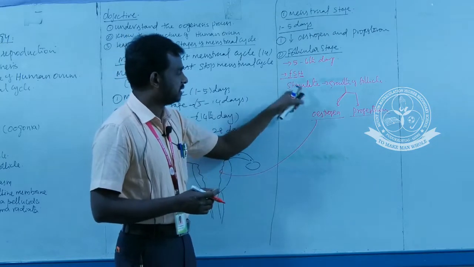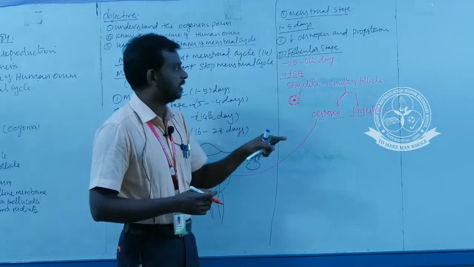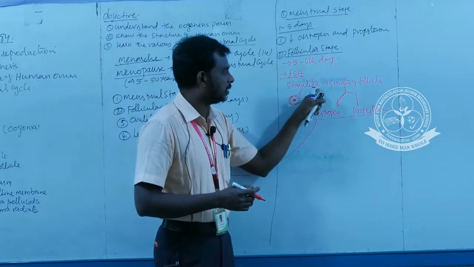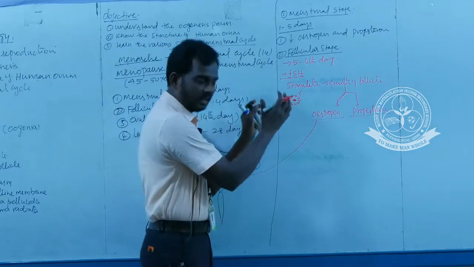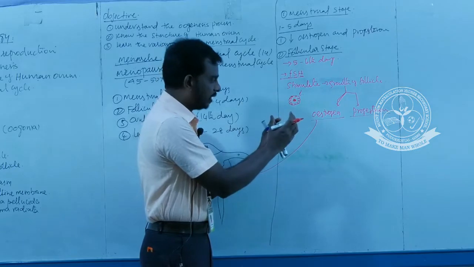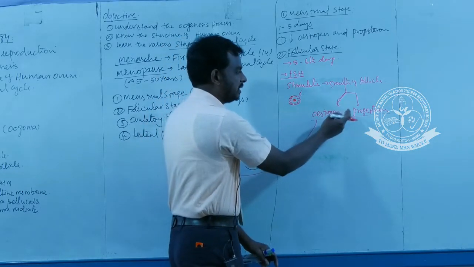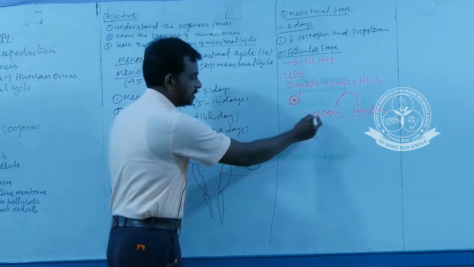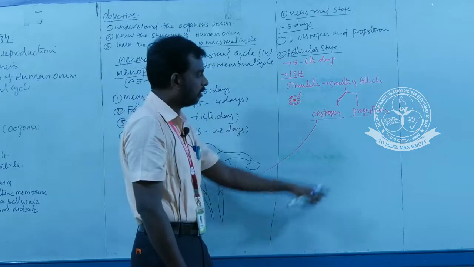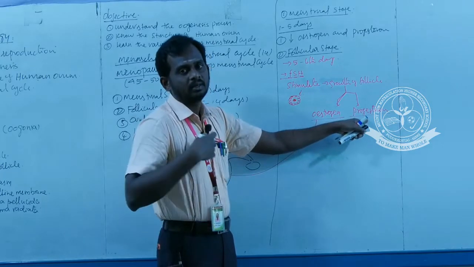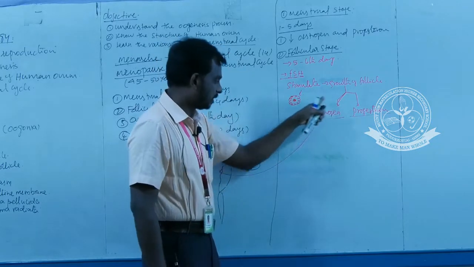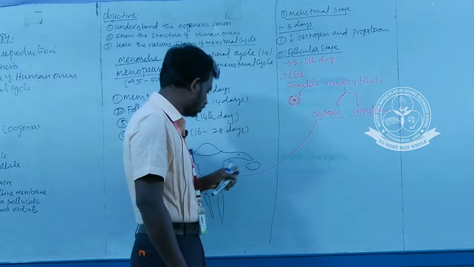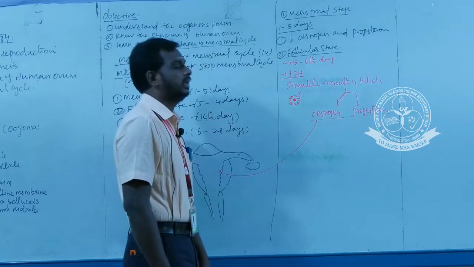So this is a stage initiated by follicle stimulating hormone. This follicle stimulating hormone stimulates the growth of the follicle. The follicle is growing well. When the follicle grows, what happens? This growing follicle secretes two hormones, namely estrogen and progesterone. This is otherwise called the menstrual hormone, and this is otherwise called the pregnancy hormone. This hormone, estrogen, stimulates the regeneration of the endometrium.